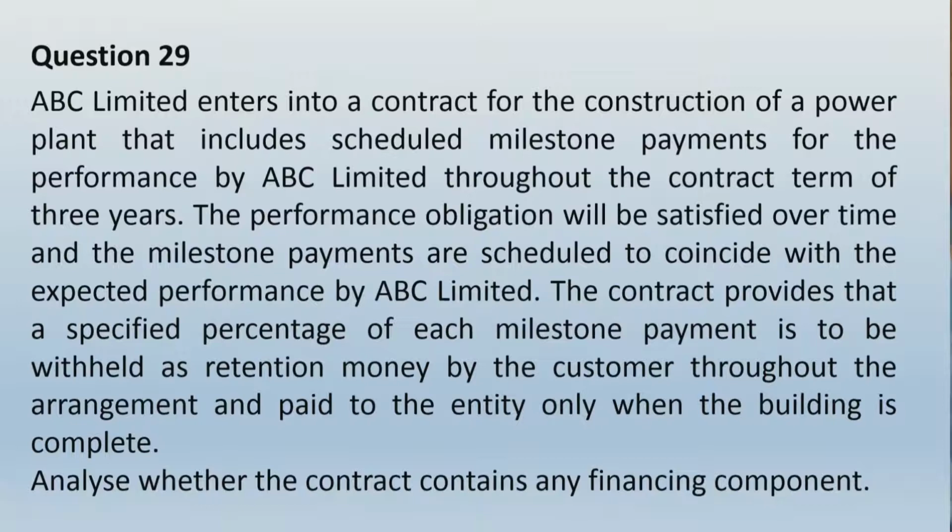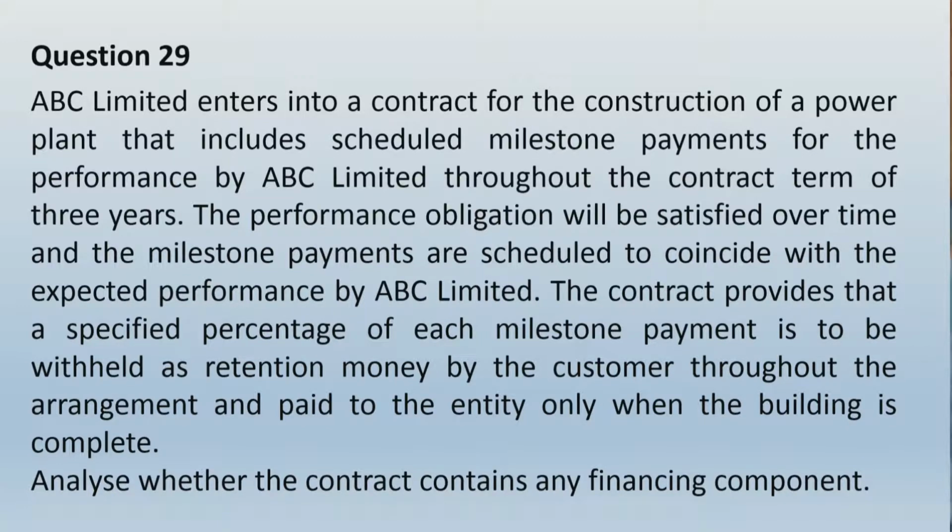ABC Limited enters into a contract for the construction of a power plant that includes scheduled milestone payments for the performance by ABC Limited throughout the contract term of 3 years. The performance obligation will be satisfied over time, and the milestone payments are scheduled to coincide with the expected performance by ABC Limited.